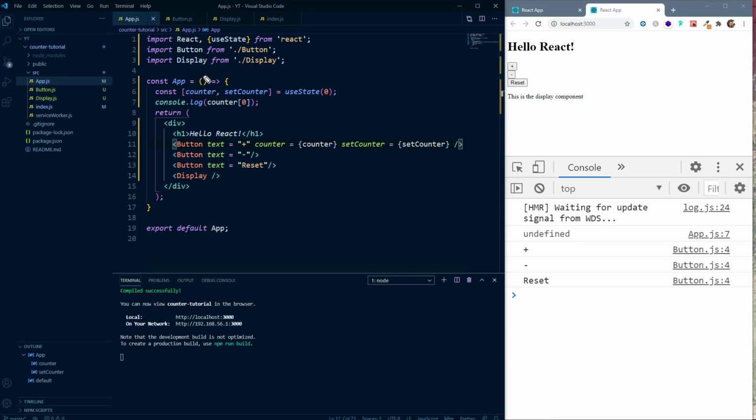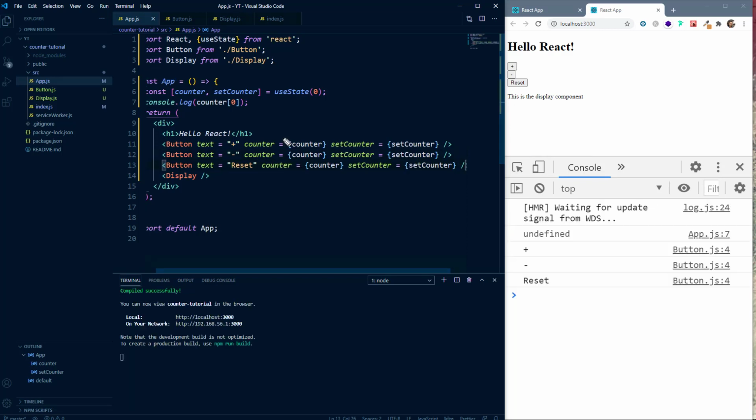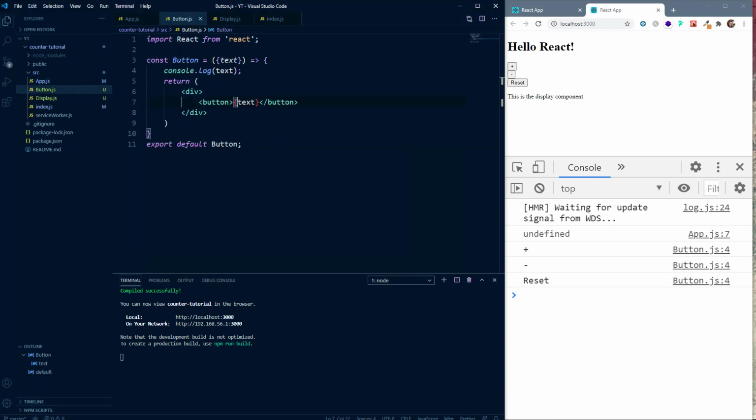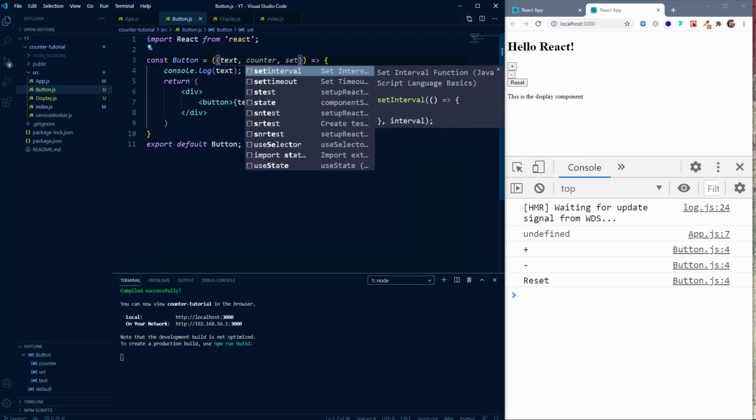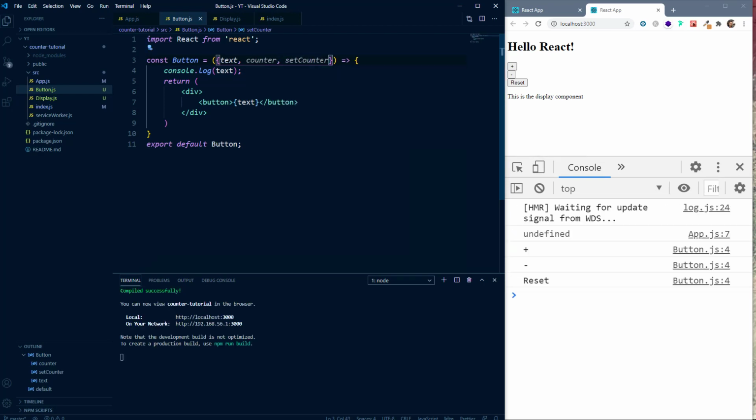Now let's copy this and we'll paste it here in all of our buttons. Now we have sent these props to our button component, so let's receive this in our button.js file. Here we are pulling out text. We can also pull out counter, and we can pull out setCounter.